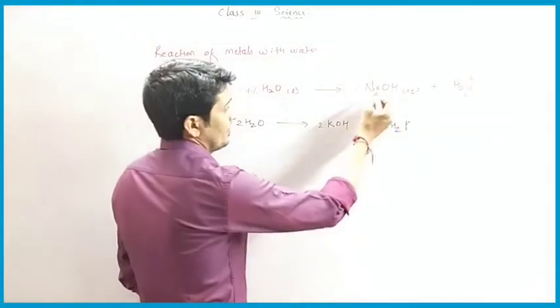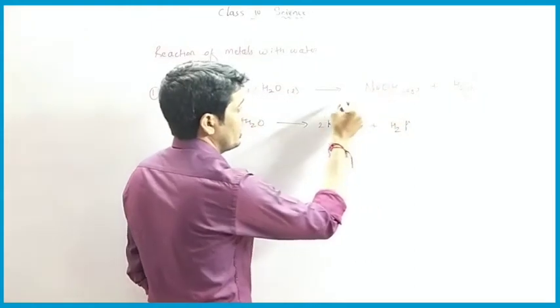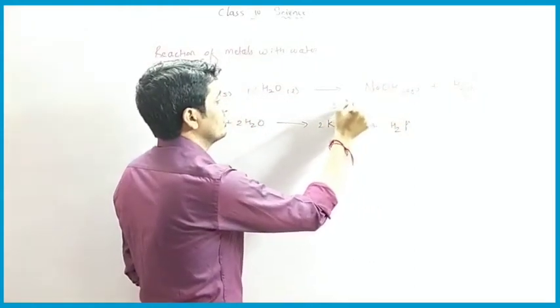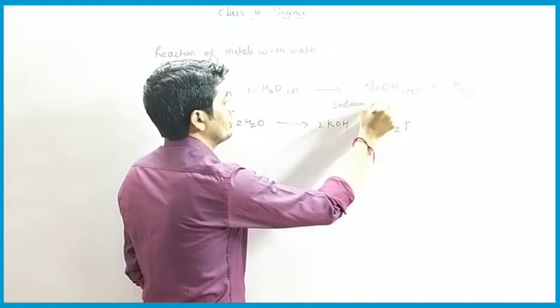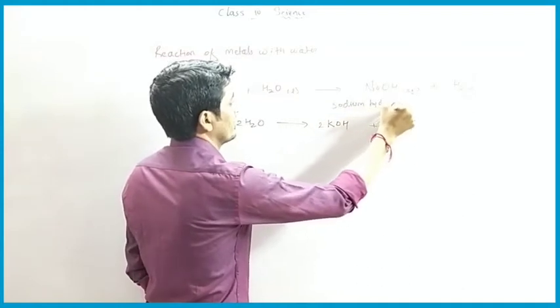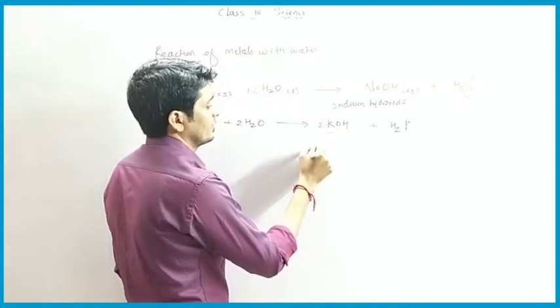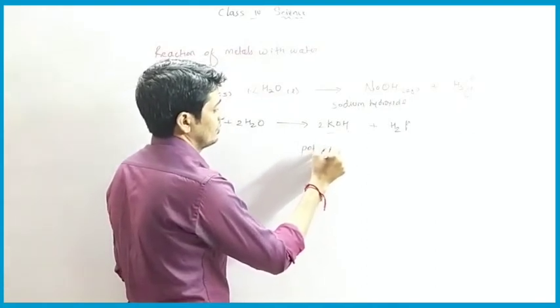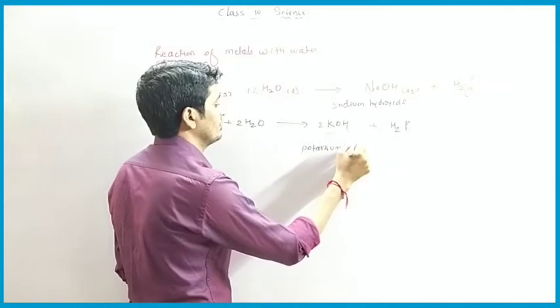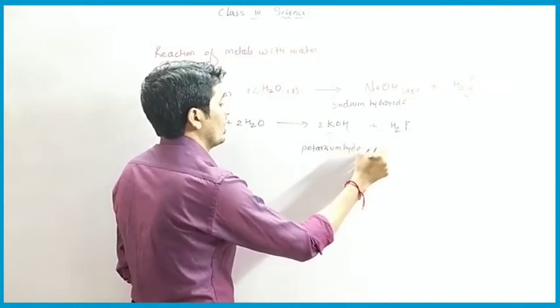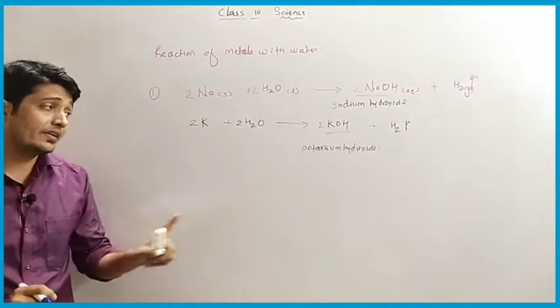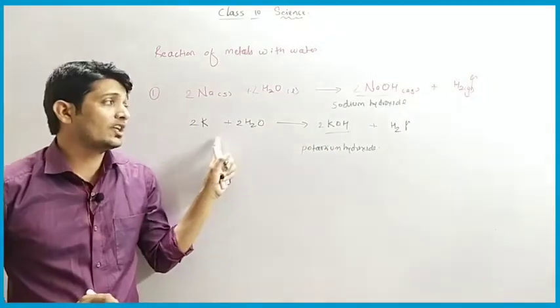The name of this compound is sodium hydroxide, and the name of this compound is potassium hydroxide. So you have to write the name of the product as well as the reactant.